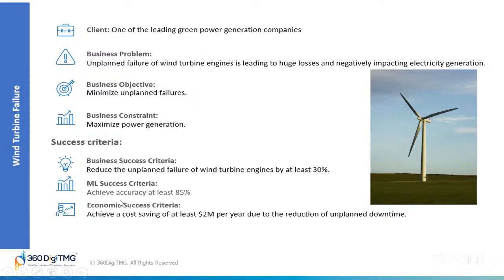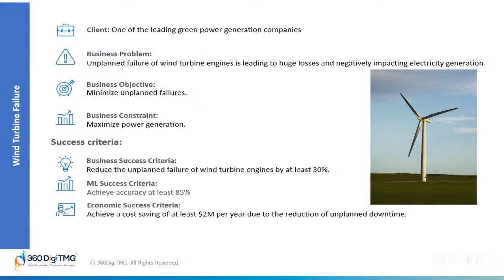I hope everyone knows that machine learning is like teaching a computer to look at data and make smarter guesses. In this case, we'll use it to guess whether a turbine is going to fail or not. The accuracy here basically means how often the computer's guess is correct.